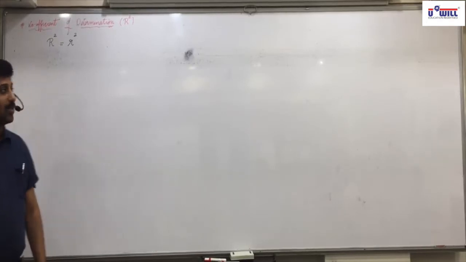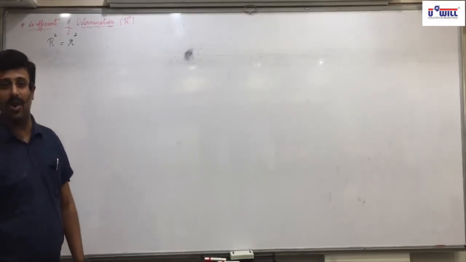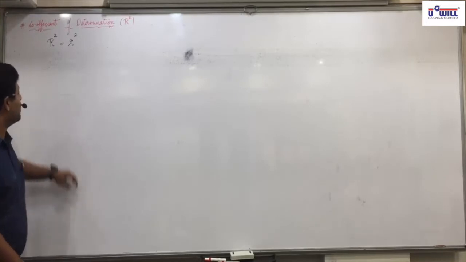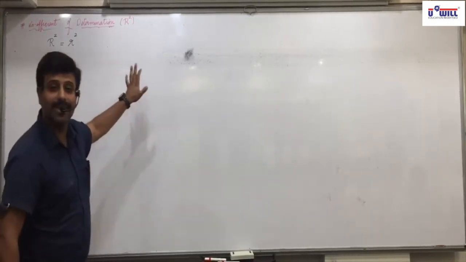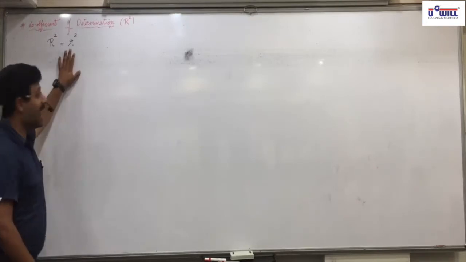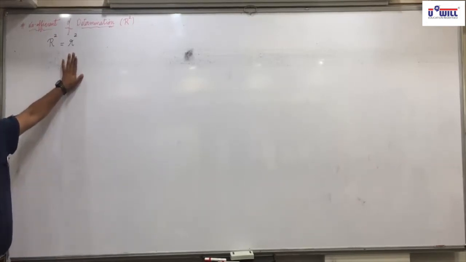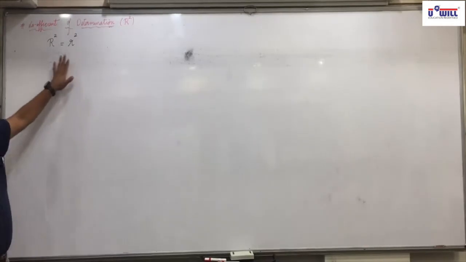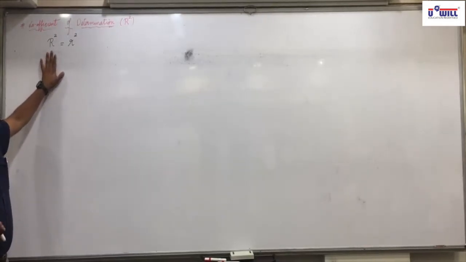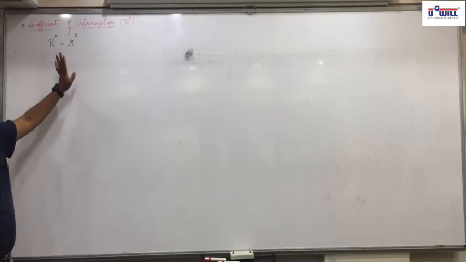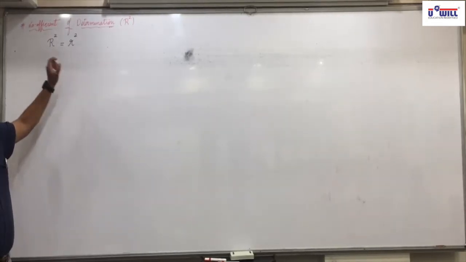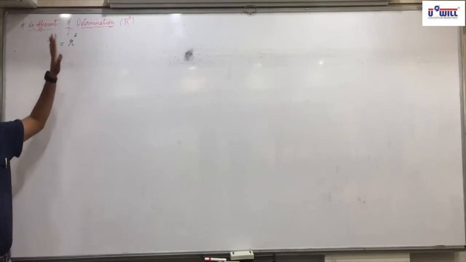Thanks to Karl Pearson, thanks to C.F. Ross, Francis Galton, these are the people who gave this answer. Now, what is this small r? It is the correlation coefficient. Last chapter we studied that. So capital R square is equal to small r square. In short, coefficient of determination is equal to correlation coefficient square.